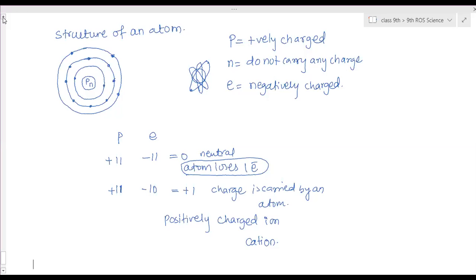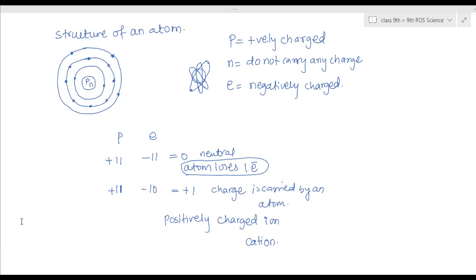In such cases, they will fulfil that by either losing electrons or gaining electrons. What happens when an atom gains an electron, or loses an electron? Ma'am, when they gain electrons, they become negatively charged. When they lose, they become positively charged.